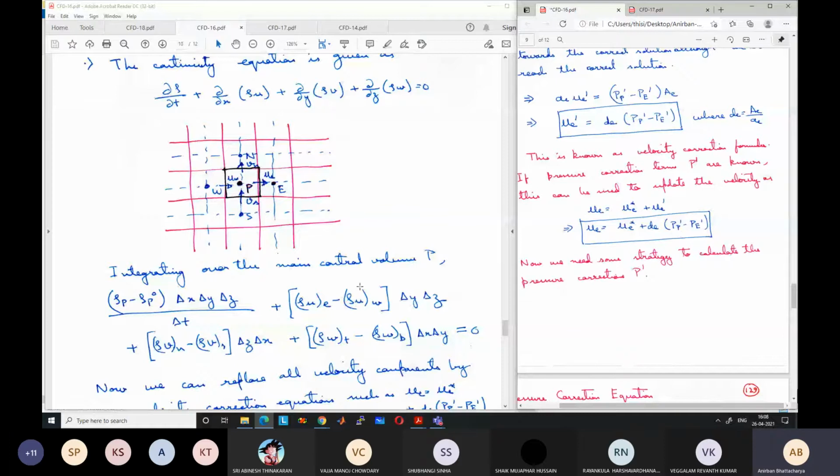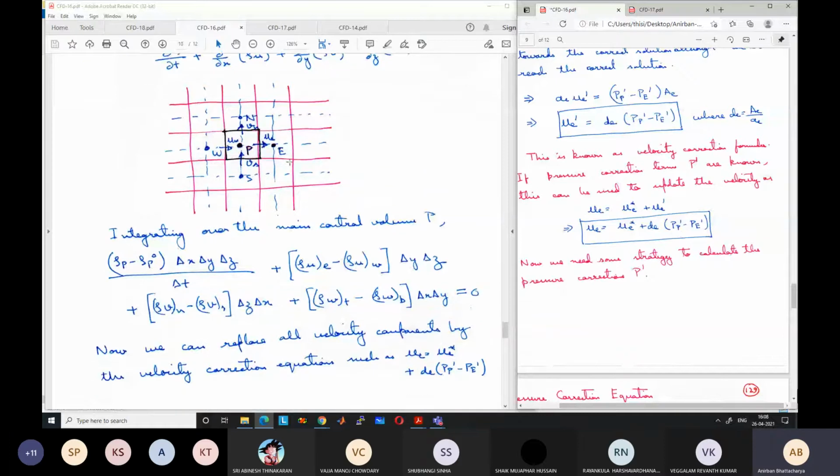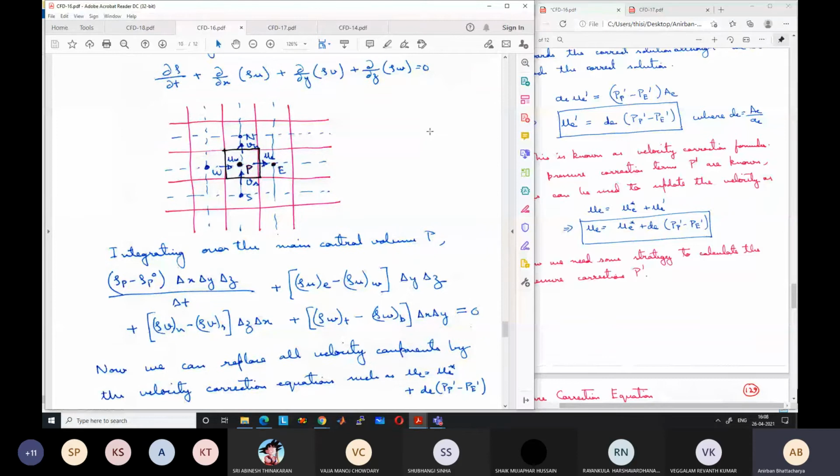Similarly, for the y direction, del y of rho v can be written as rho v n minus rho v s into delta z delta x, and for the z direction we can write rho w top minus rho w bottom into delta x delta y. So this is equal to 0. This is the integral of the continuity equation over the main control volume P.